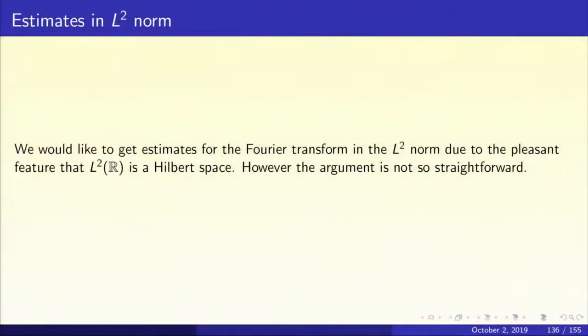Now we would like to get the estimates for the Fourier transform in the L2 norm. Why do we need this? Because L2 of the real line is a Hilbert space. So the L2 norm has the pleasant feature that it makes L2 of R into a Hilbert space, and so the Hilbert space techniques are available. The argument, however, is not so straightforward. We have got to do a little more work. So what kind of work is required?